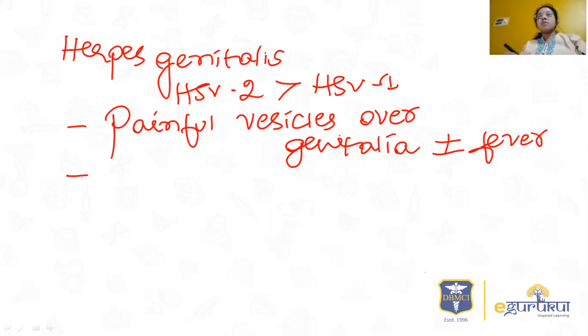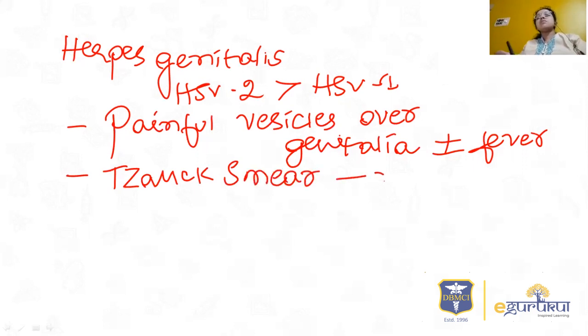You have to ask for the history of multiple sexual partners also, because it is most commonly transmitted through sexual contact, and you have to examine the partner also. Then you can do the Tzanck smear examination, which shows multinucleated giant cells.